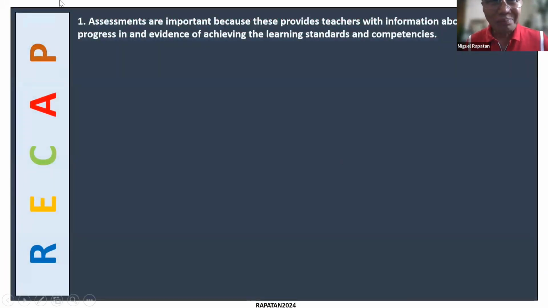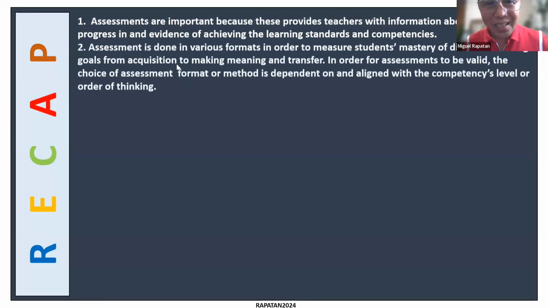Okay, so as a recap, assessments are important because these provide teachers with information about students' progress in and evidence of achieving the learning standard and competencies. Second, assessment is done in various formats in order to measure students' mastery of different learning goals, from acquisition to making meaning and transfer. In order for assessments to be valid, the choice of assessment formats or methods is dependent on and aligned with the level or order of thinking.